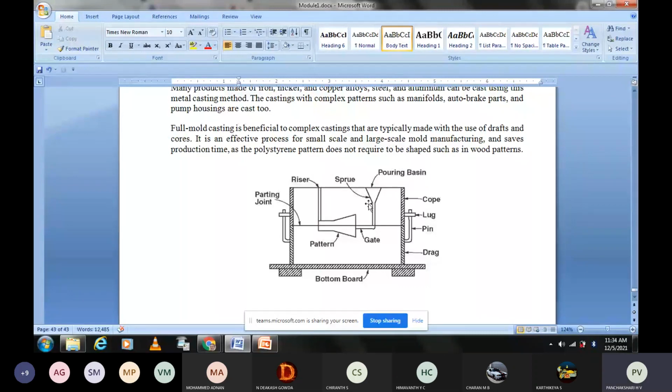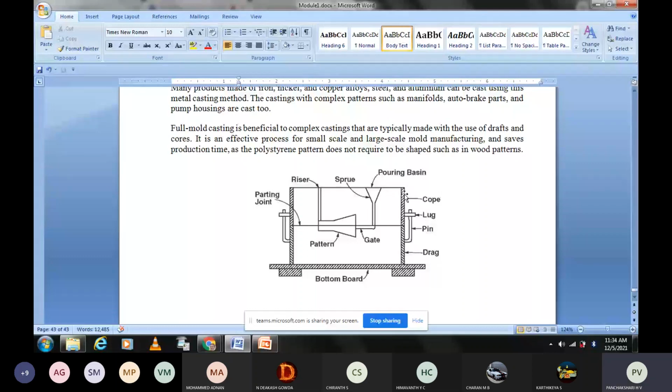Everything is a single part here. While filling the sand, we insert everything like this and fill the sand completely. That's all. We are not going to remove the pattern.